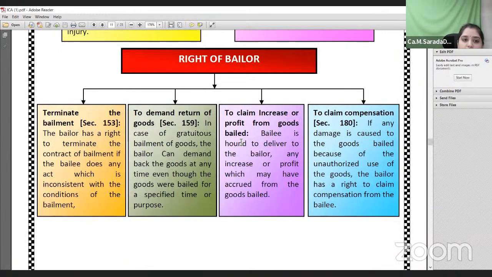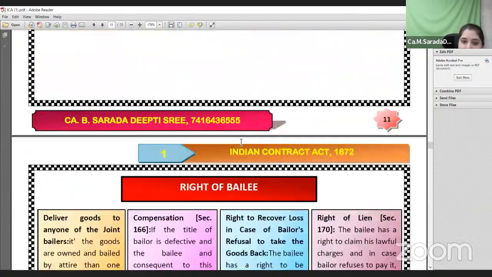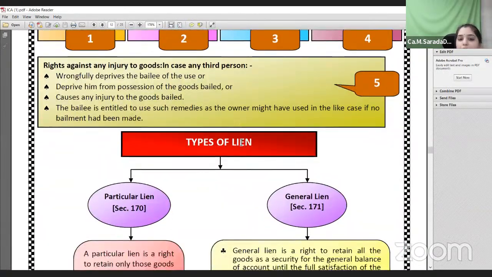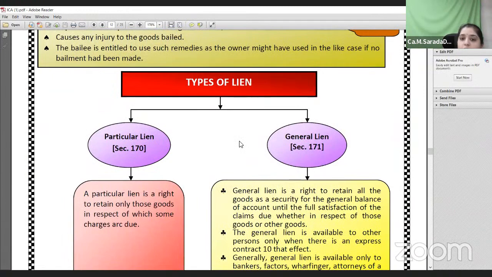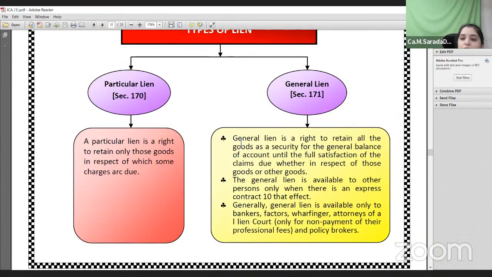Then what are the rights of the bailer? To terminate the bailment. Only a gratuitous bailment can be terminated in between. The rights also include the demand for return of goods, to claim the increase in goods, and to claim compensation. Okay. Now, I have already told you what particular lien and general lien are. Particular lien is a right to retain the goods on which the charges have to be paid.